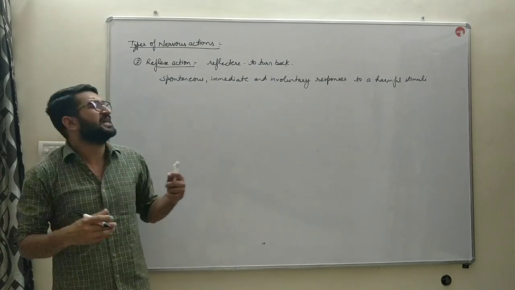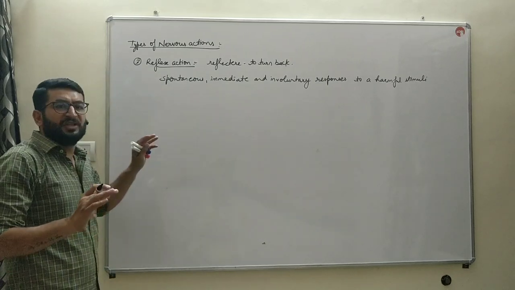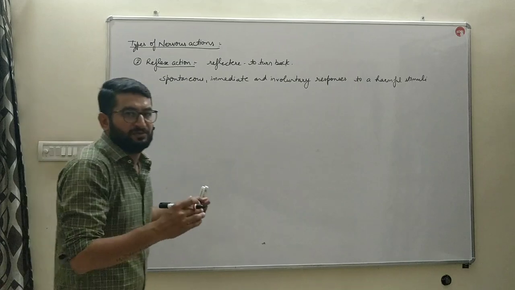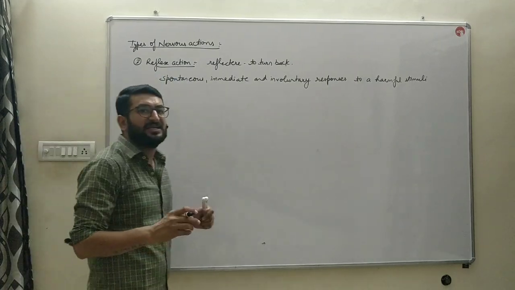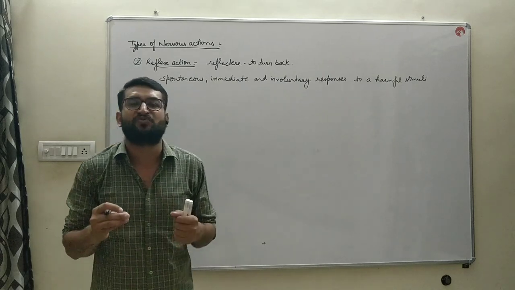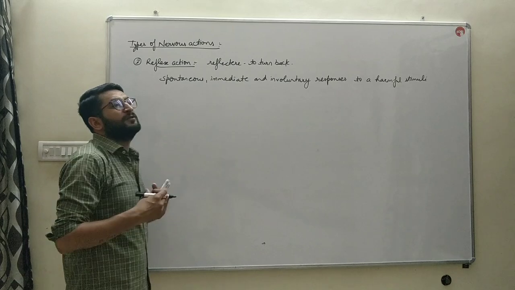So those actions are known as reflex action. What is the difference between involuntary and reflex action? That we will discuss later on. But the reflex actions are spontaneous, immediate, and involuntary responses of our body to a harmful stimulus.